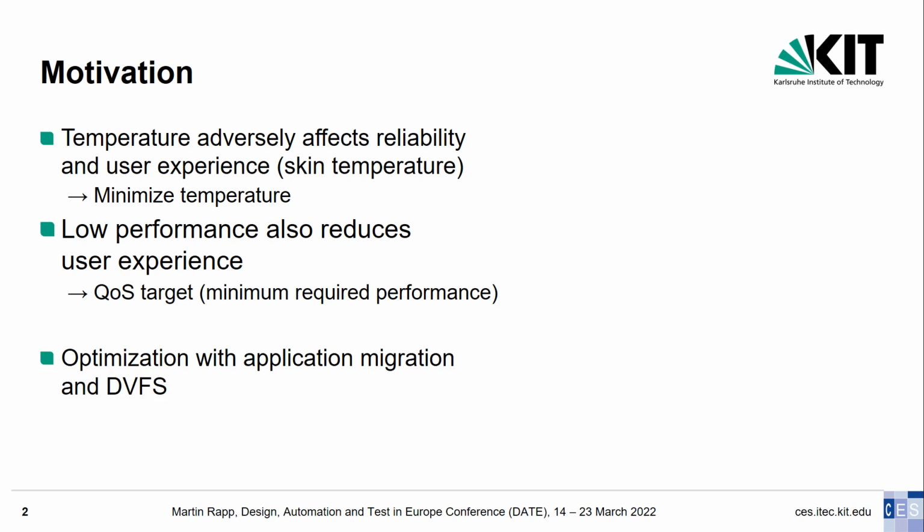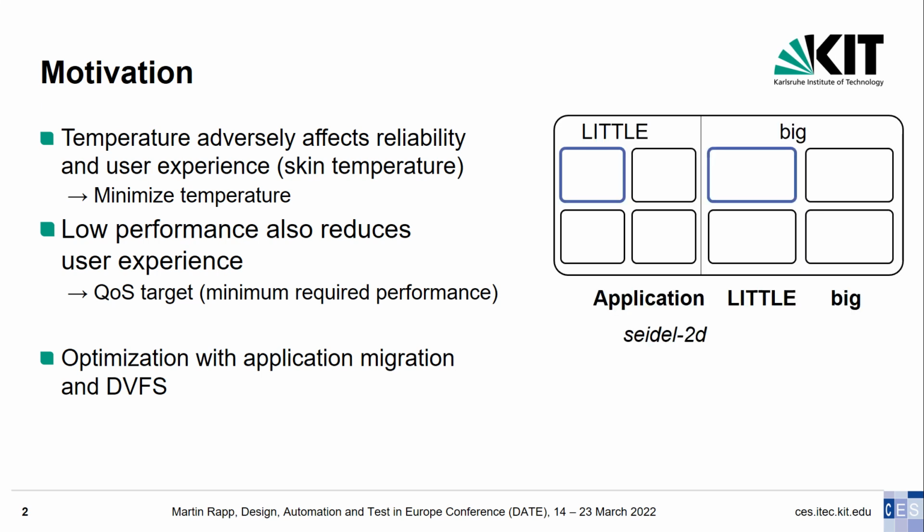Optimization is achieved with application migration and voltage frequency scaling. The following example demonstrates some of the difficulties. We study a heterogeneous ARM big.LITTLE system. When running the application Seidel2D on each cluster, but with the same QoS, which requires a higher frequency on the little cluster than on the big cluster, we observe a lower temperature on the little cluster.